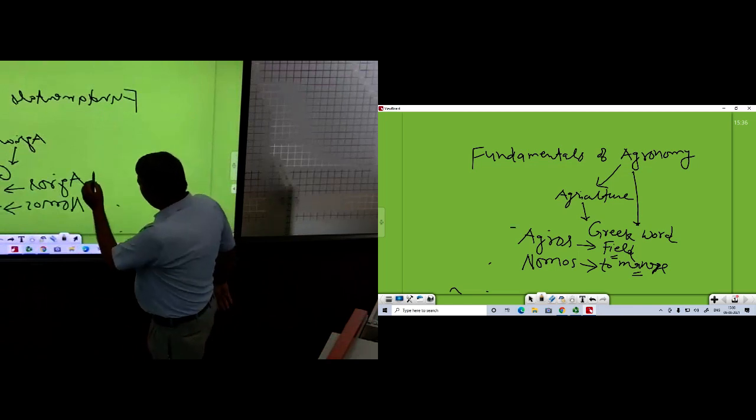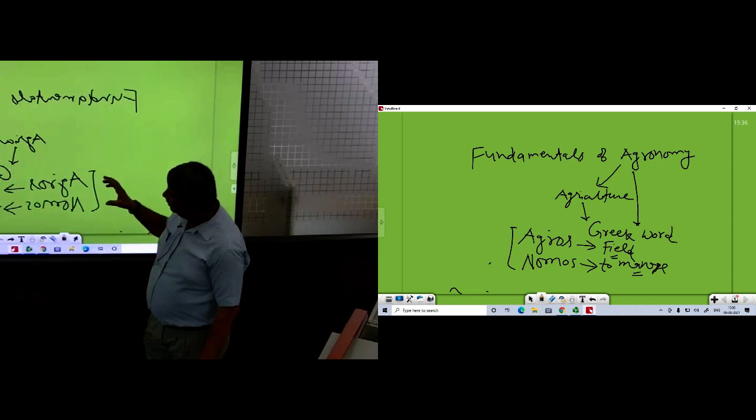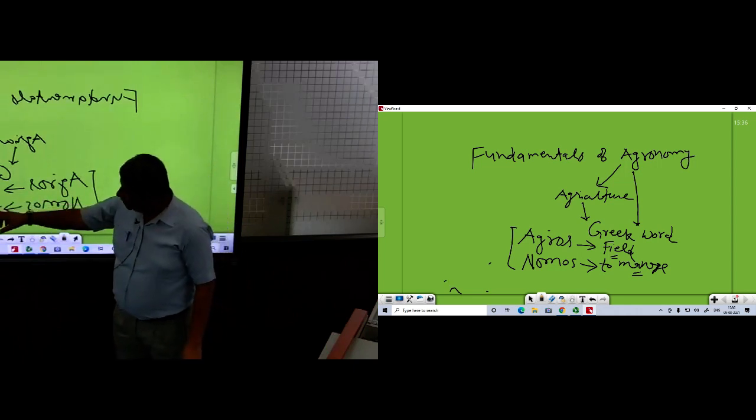It is not only related with field management, it is a very wide subject, but the origin of the word tells about its definition.